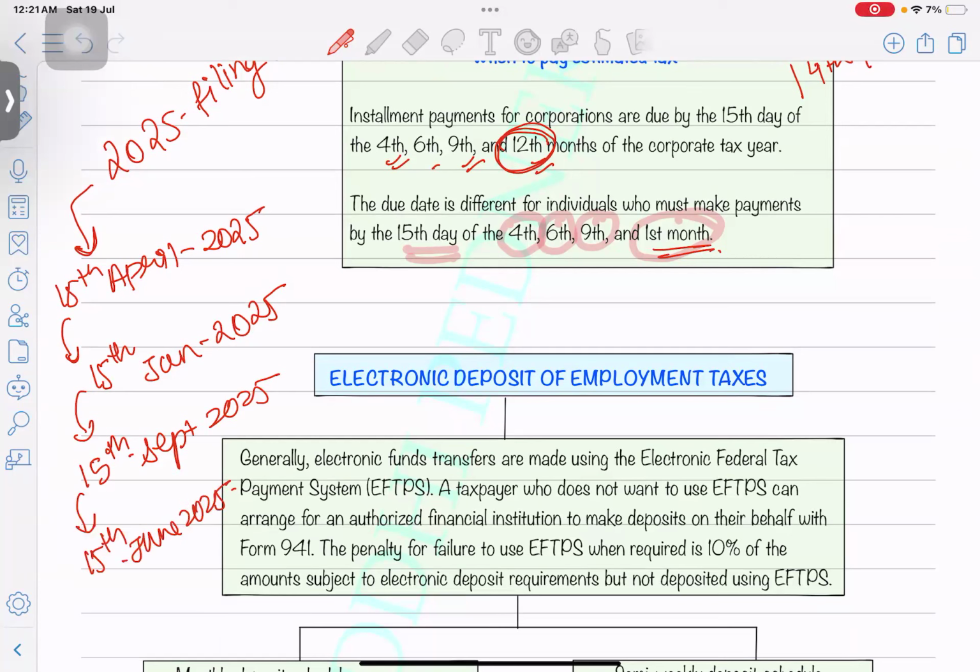Okay, because if we are going to pay on 15th April 2024, it's the tax return when you are filing for 2023, it's for that year. So in the tax return you have the option to select for which year you are paying. Are you paying for 2023, or is it an advance estimated tax which you are paying for the next year?